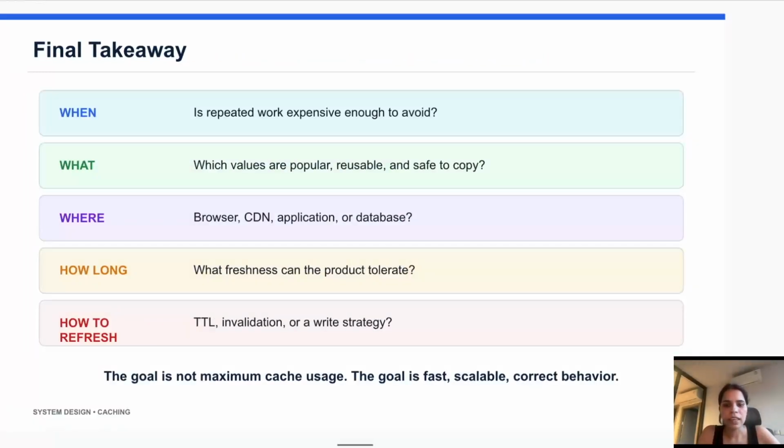So the final takeaway: caching is not just storing the data somewhere to make the system faster. Caching is a system design decision. It is about understanding which data is expensive to fetch, which data is requested repeatedly, which data is required to be served fresh, and how to serve it quickly without breaking correctness. So we need to understand what to cache, when to cache, where to cache, how long the data needs to be cached, and how to invalidate the cache correctly, and then understand caching at a real system design level. So this is all about today's video.